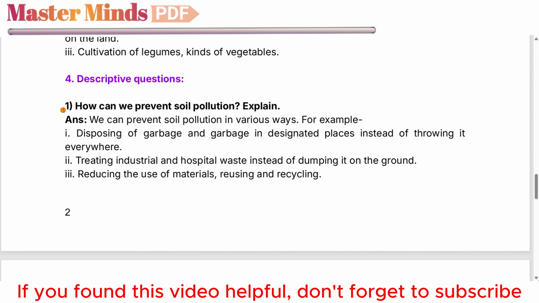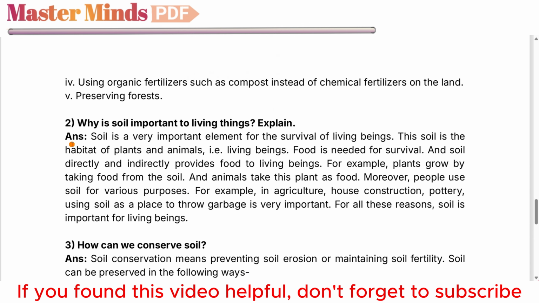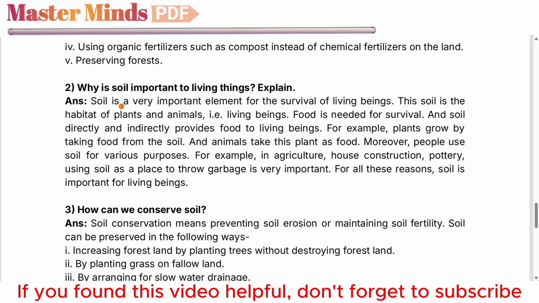Now, exercise number 4. 1. How can we prevent soil pollution? Explain. Answer. We can prevent soil pollution in various ways. For example, 1. Disposing of garbage in designated places instead of throwing it everywhere. 2. Treating industrial and hospital waste instead of dumping it on the ground. 3. Reducing the use of materials, reusing and recycling. 4. Using organic fertilizers such as compost instead of chemical fertilizers on the land. 5. Preserving forests.